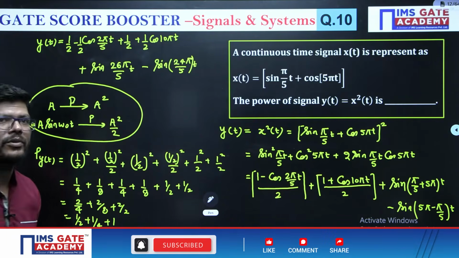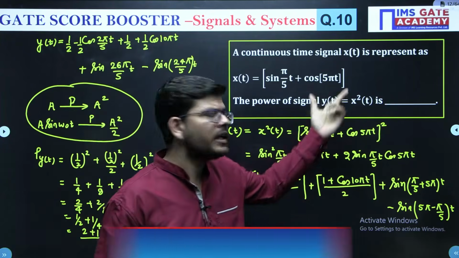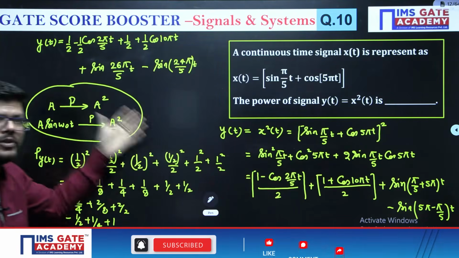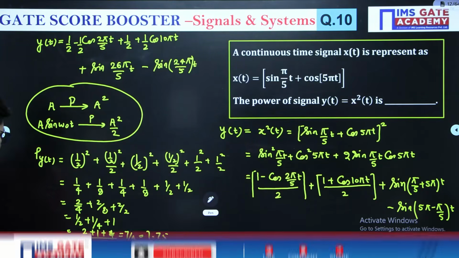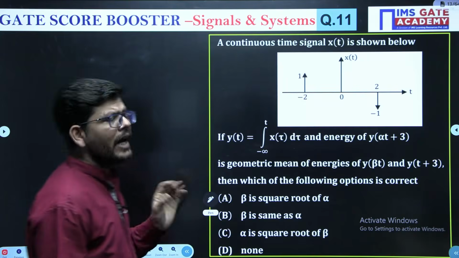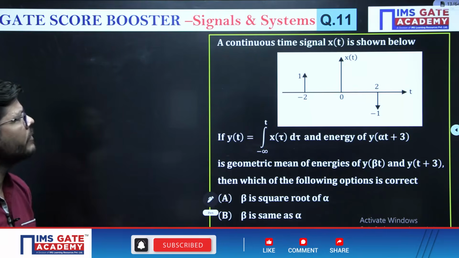It is also a very important question. Everybody knows the individual signals, but if we are doing any operation on the signal, you need to convert the signal into individual sine and cosine, and then you can get the power, right? So I hope this question is also clear. Now have a look at this signal. This is the last signal from this particular topic.